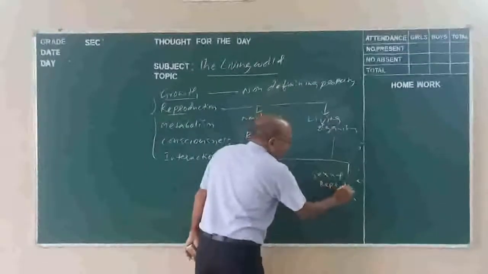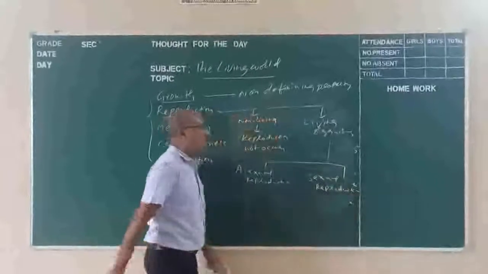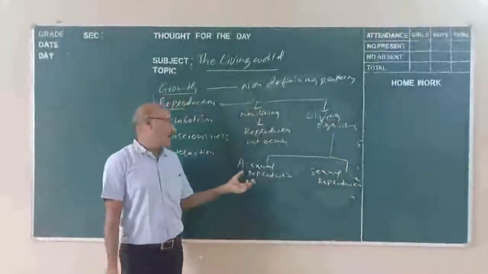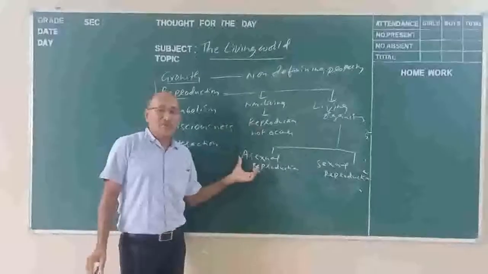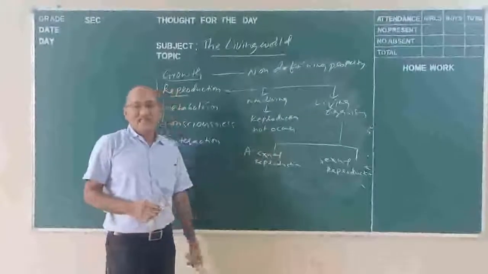So two types of reproductive activities occur in living organisms: asexual reproduction and sexual reproduction.